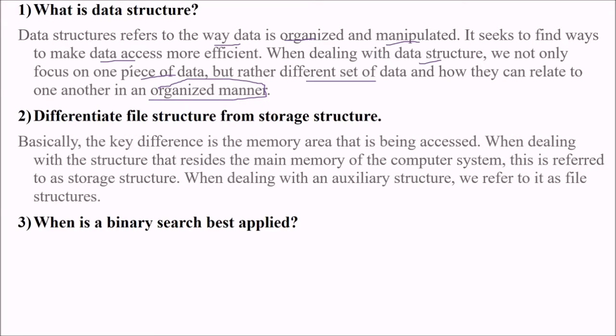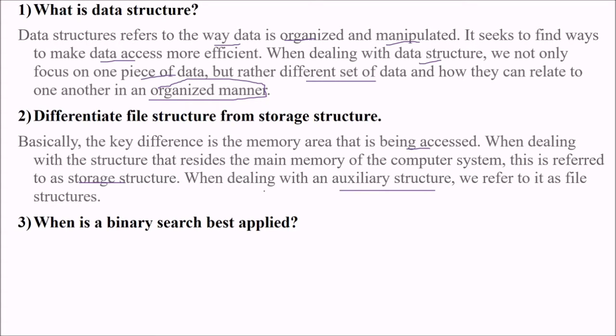Differentiate between file structure and storage structure. Now, the key difference is the memory area that is being accessed for file structure and storage structure. Whenever we are dealing with a structure that resides in the main memory of the computer system, we term it as storage structure. So main memory, storage structure. But when we are dealing with auxiliary memory, then we refer to it as a file structure.